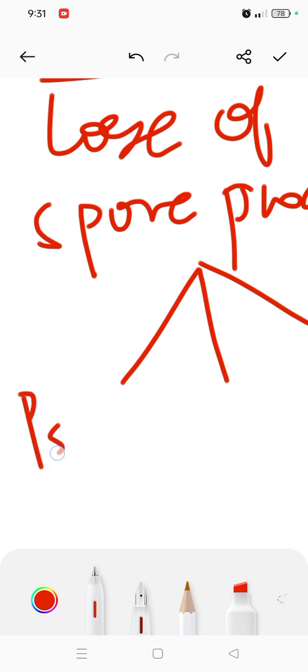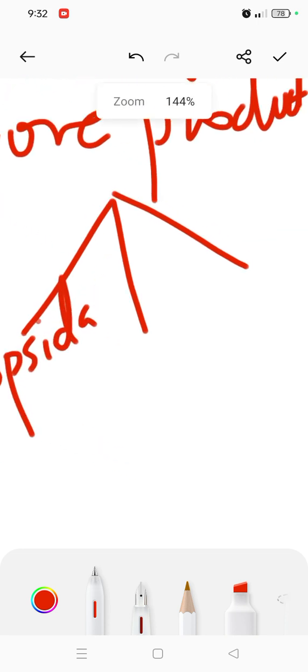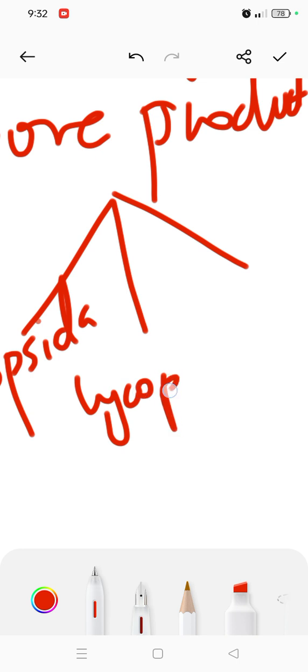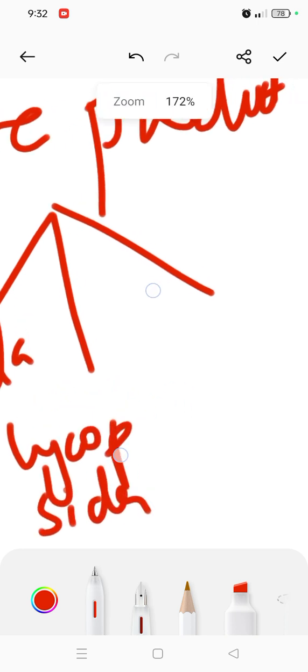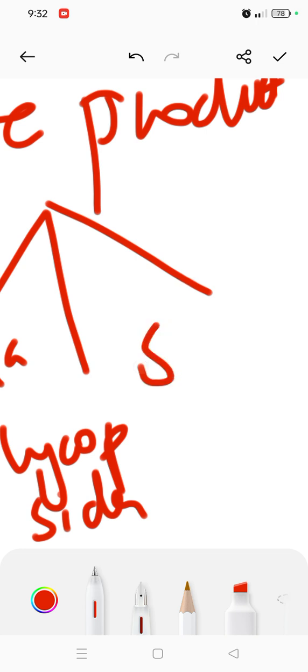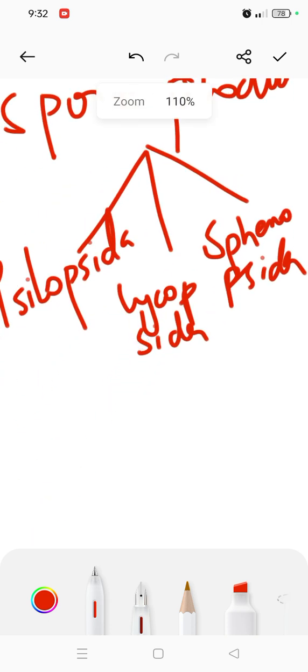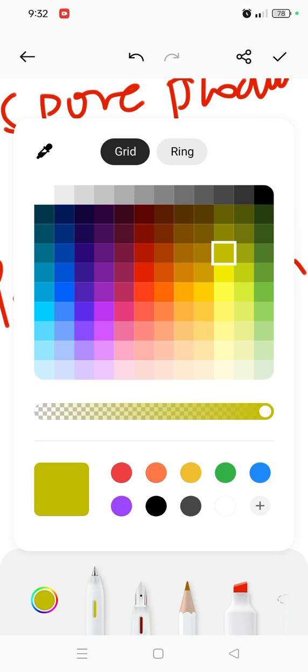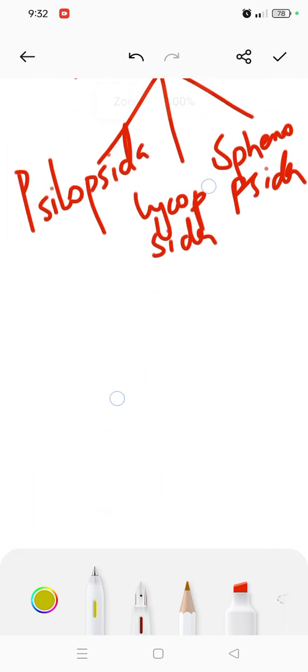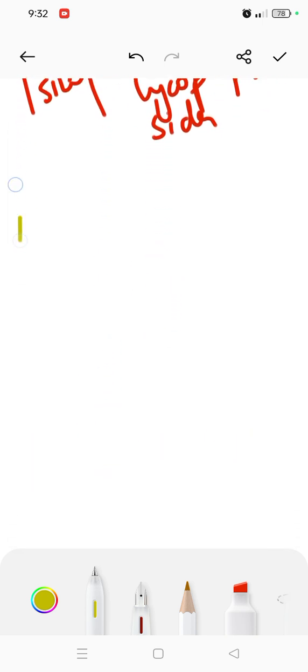So first is Psilophyta, second one is Lycophyta, and third one is Sphenophyta, and Pteropsida only, not Pisida. Well, we have these three types, and these three types have other different names which we can also call them. But we'll cover those when I give the intro of all of them. So we are starting with the first one.